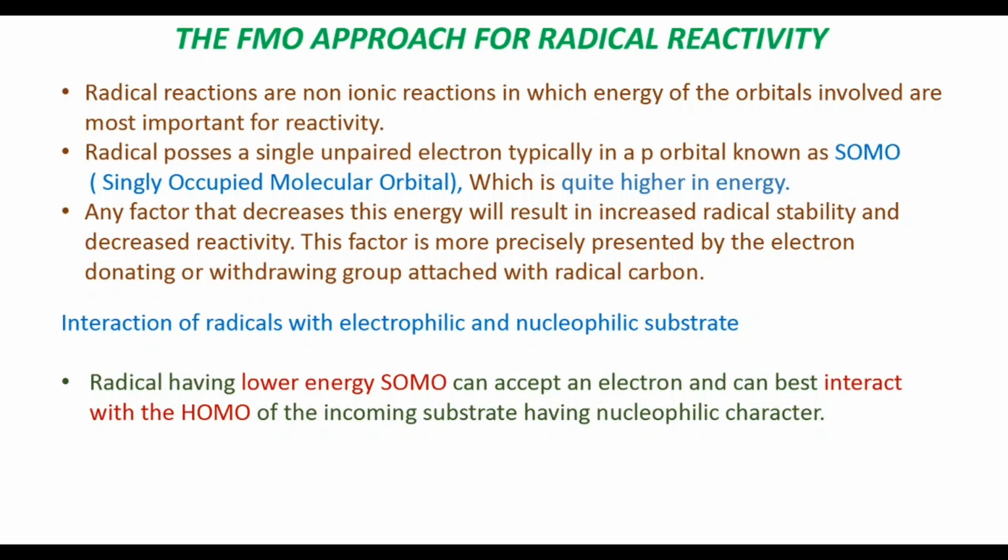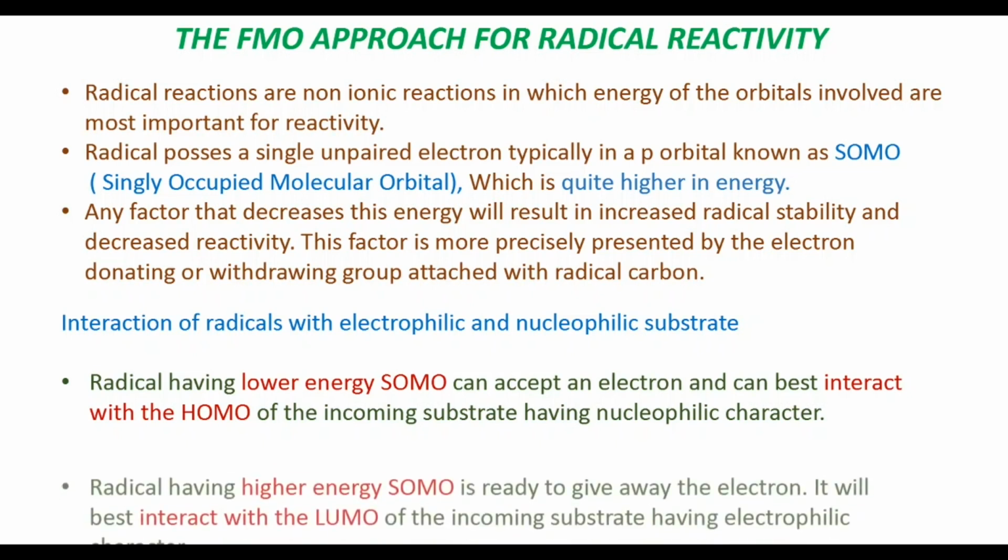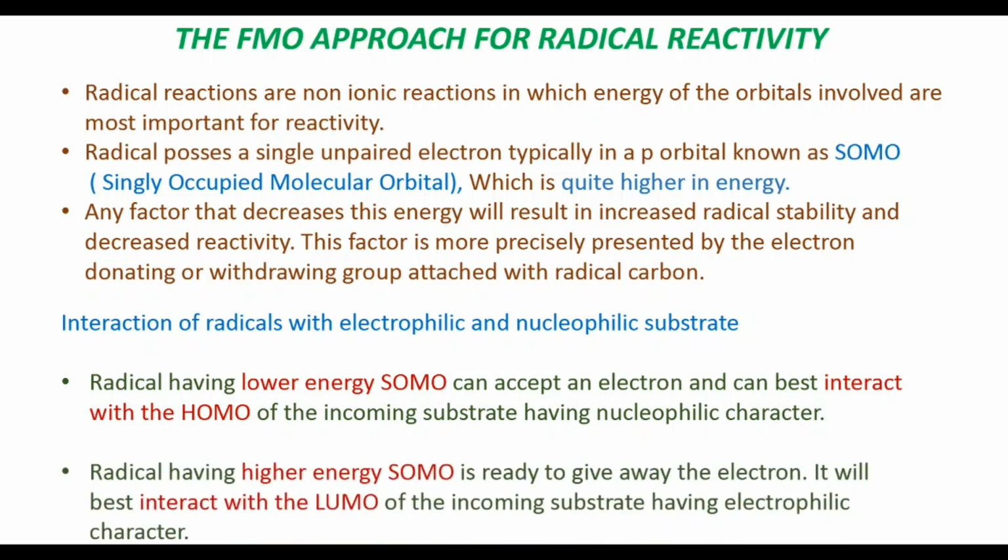The radical having lower energy SOMO can accept an electron and can best interact with the HOMO of the incoming substrate having nucleophilic character. The radical having higher energy SOMO is ready to give away the electron. It will best interact with the LUMO of an incoming substrate having electrophilic character. So this is all the theoretical part of the FMO approach for radical reactivity.